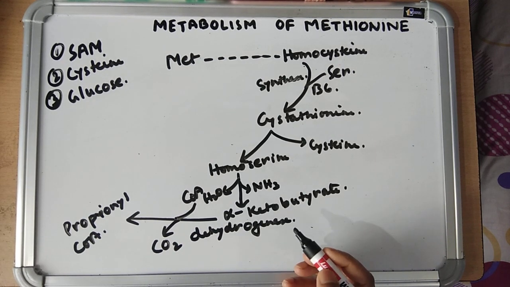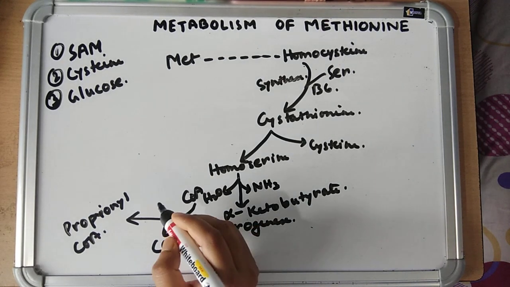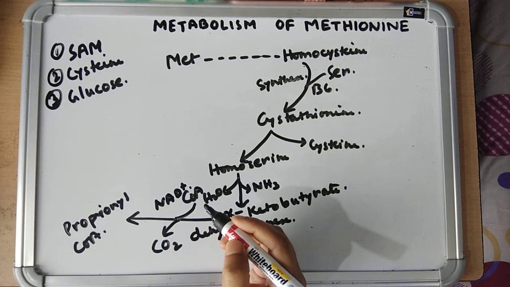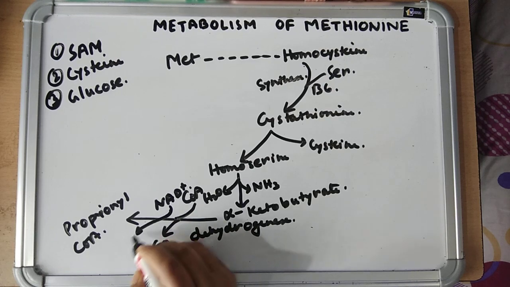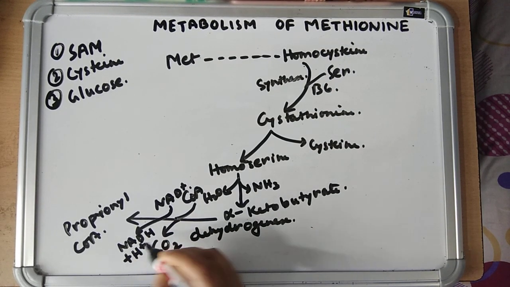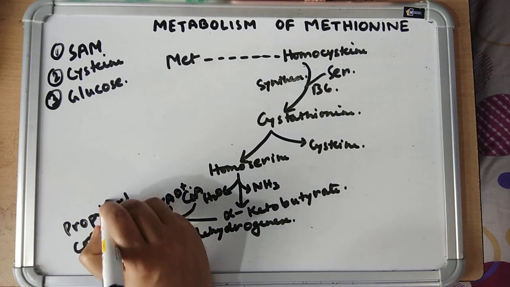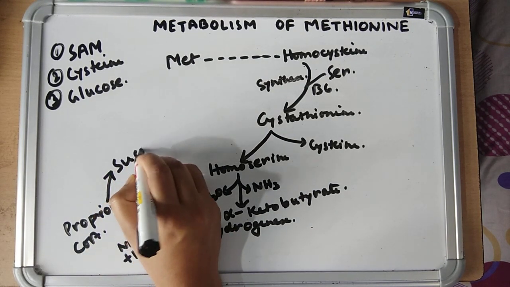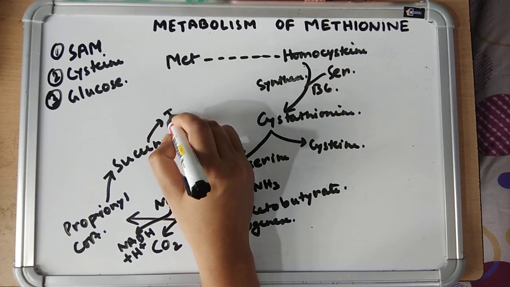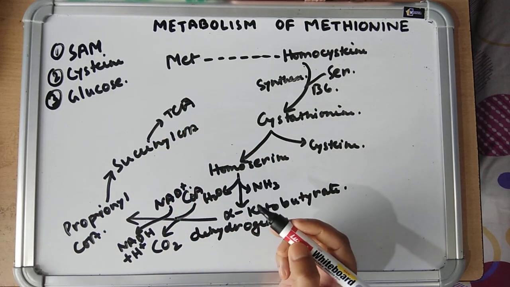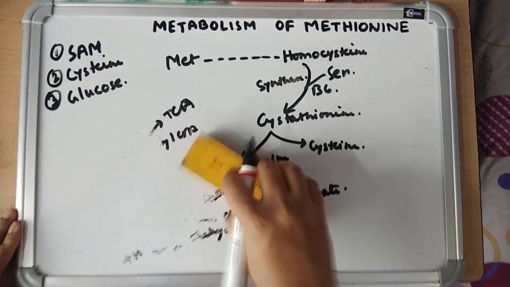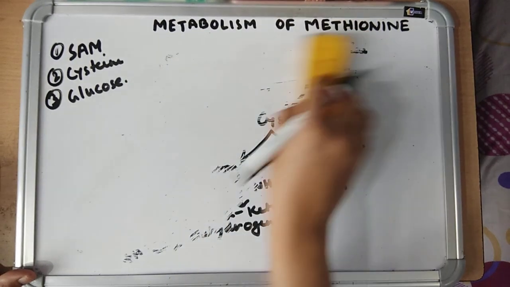This reaction is similar to the pyruvate dehydrogenase reaction. Here the coenzyme NAD is required, which is converted into NADH plus H plus. Okay, this propionyl coenzyme A is converted into succinyl coenzyme A, which enters the TCA cycle and forms oxaloacetate and then forms glucose. This is how glucose is formed from methionine.